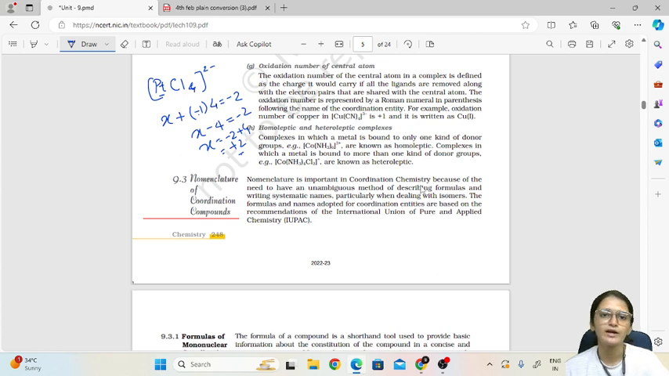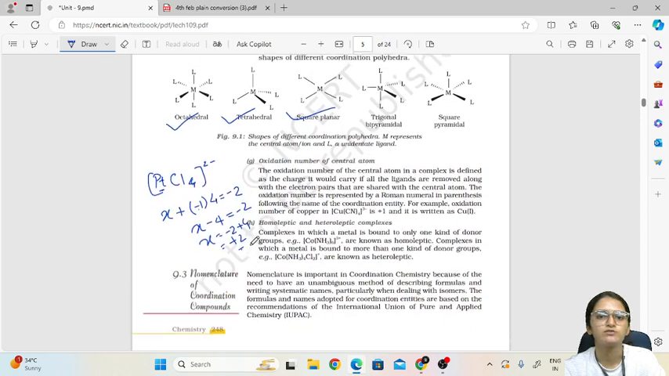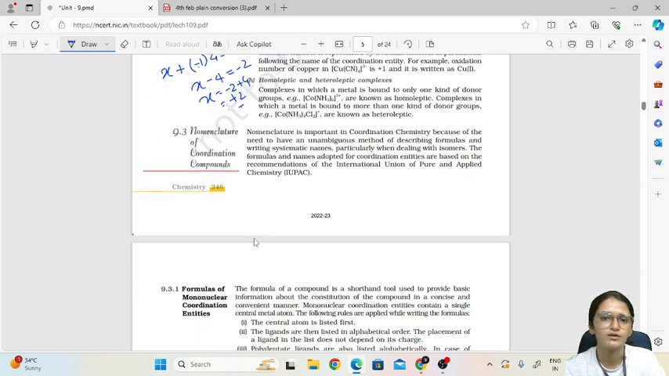This is how we find the oxidation state. For that, you should know the oxidation state of some of the important ions or ligands. So I will write over here all the halogens: fluorine, chlorine, bromine, iodine. They have -1 oxidation state.